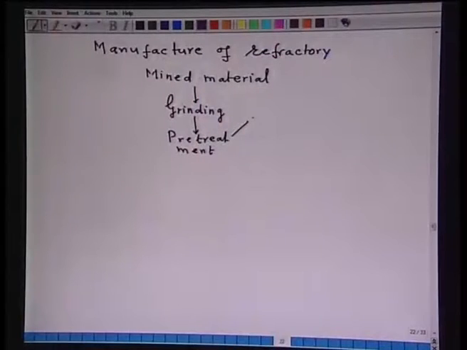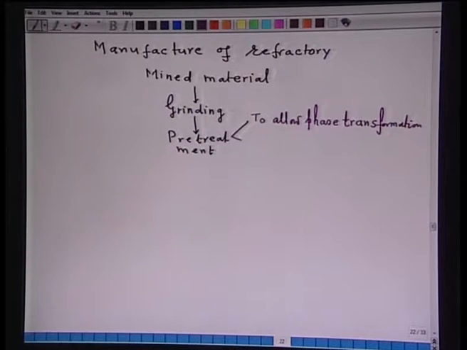So, the pre-treatment stage has two objectives. The first objective is to allow phase transformation, and the second objective is to allow allotropic transformation.